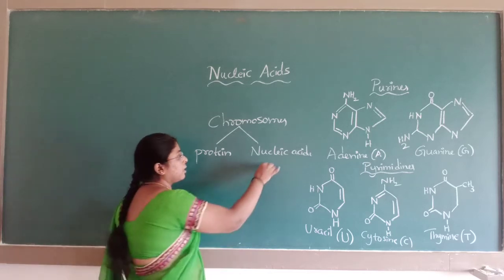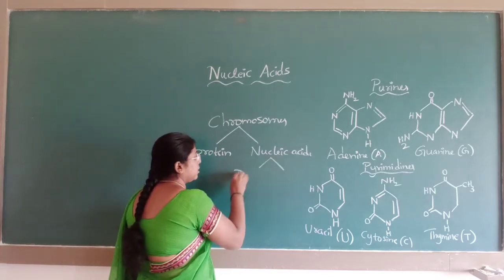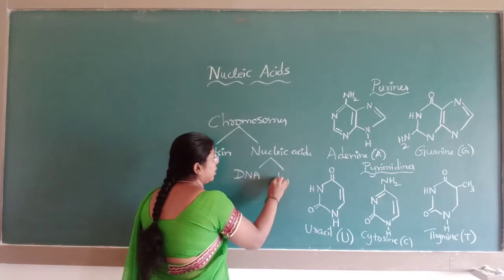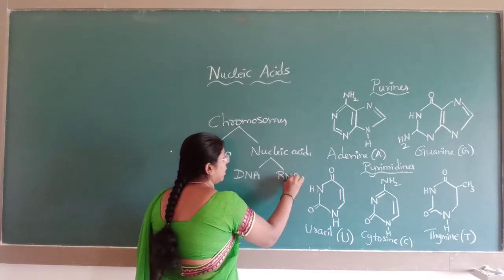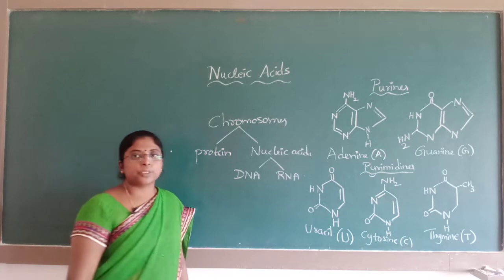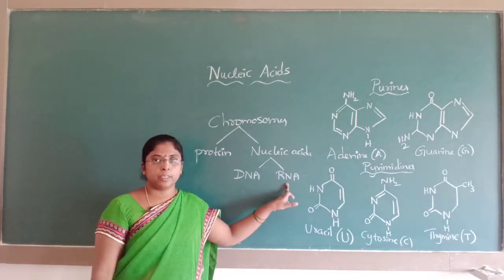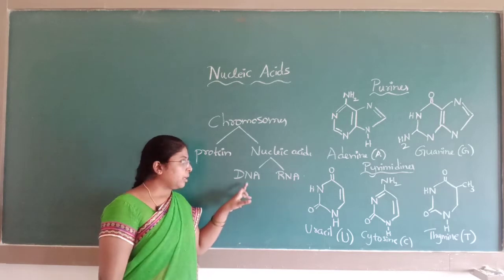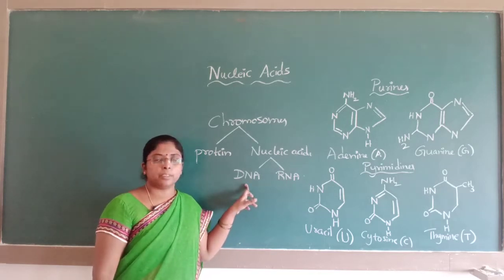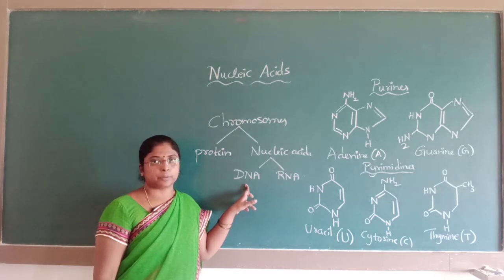Nucleic acids are of two types. One is DNA and another is RNA. The sugar present in RNA is beta D ribose and the sugar present in DNA is beta D 2-deoxyribose.